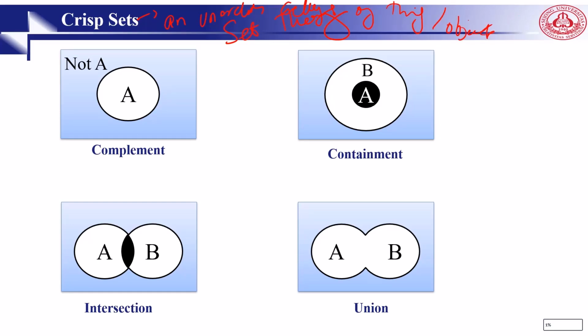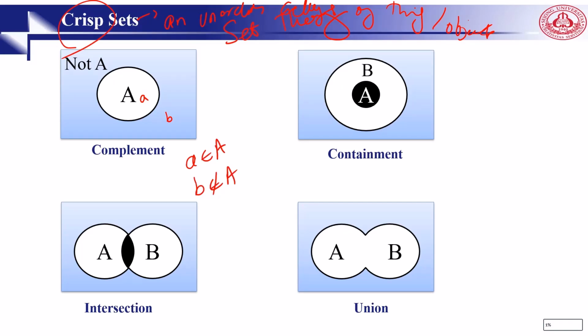For example, the set of students in class one is a set. Set of natural numbers, integers, real numbers, complex numbers, rational numbers. These are sets. In a broader category, we can classify sets into crisp sets and fuzzy sets. In a crisp set, an element is either a member of a set or not. For example, if this is set A, and here this is A, and this is B, A is in A, but B is not in A. This is called crisp sets.